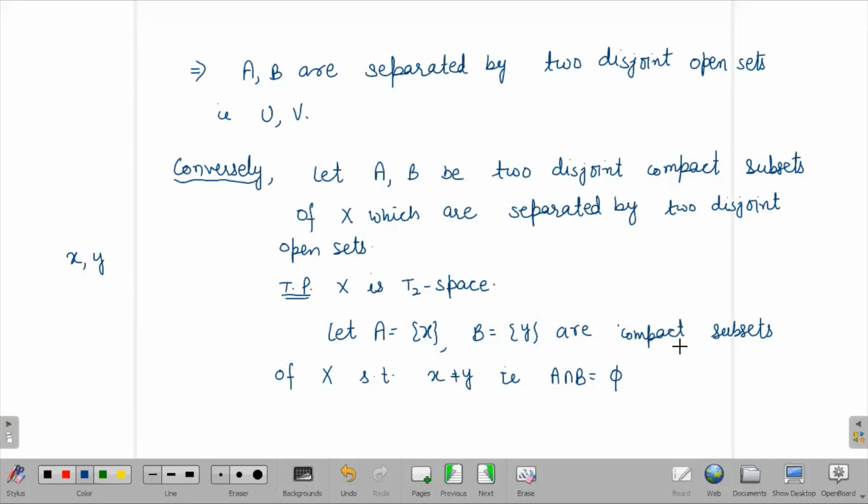So if these are compact, then from the given condition, A and B are separated by two disjoint open sets.